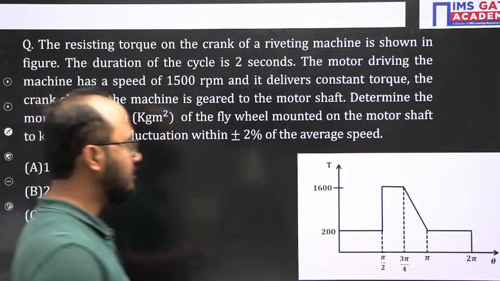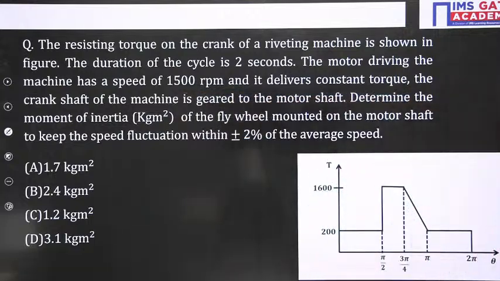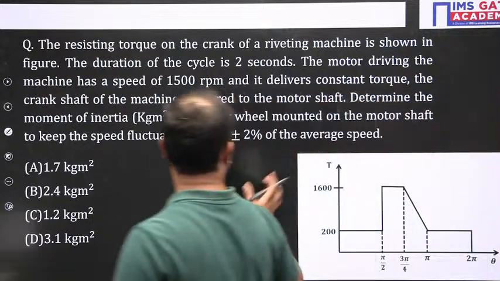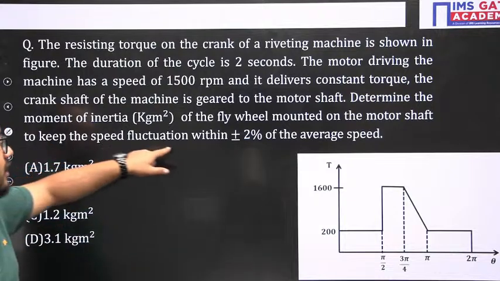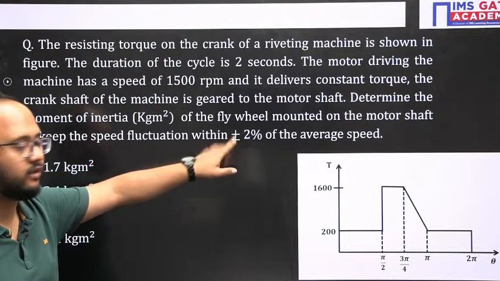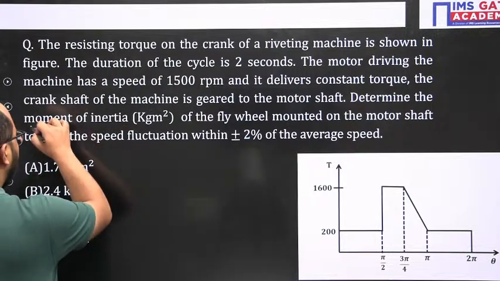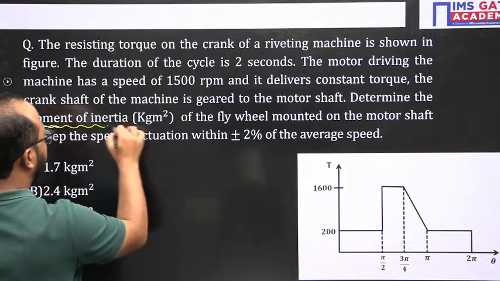Do it everyone fast. They are asking: a wheel mounted on a motor shaft to keep the speed fluctuation within plus minus 2% of the average speed. Determine the moment of inertia. In the question they are asking the moment of inertia of the flywheel.